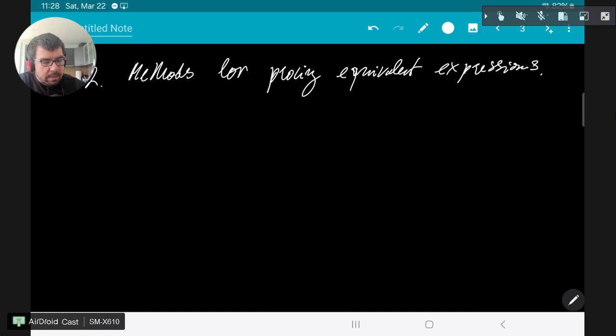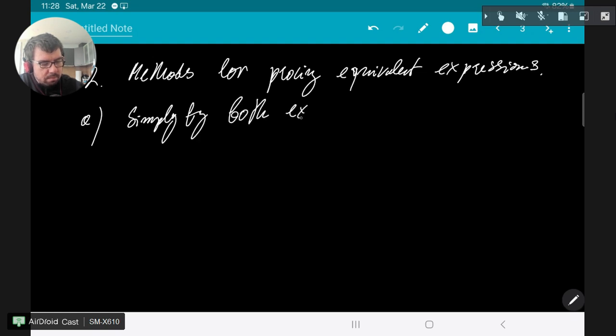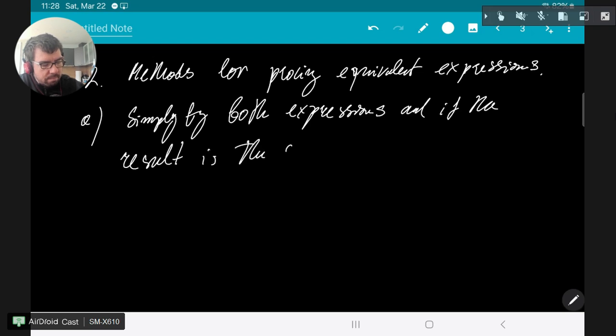And the first method is just to simplify both expressions, and if the result is the same, then the expressions are equivalent.